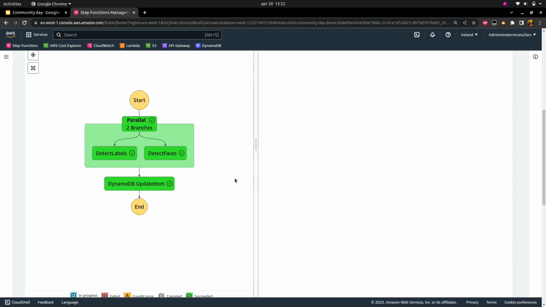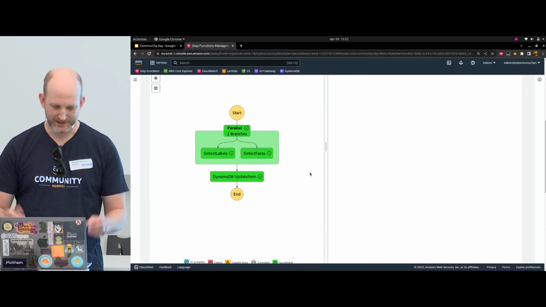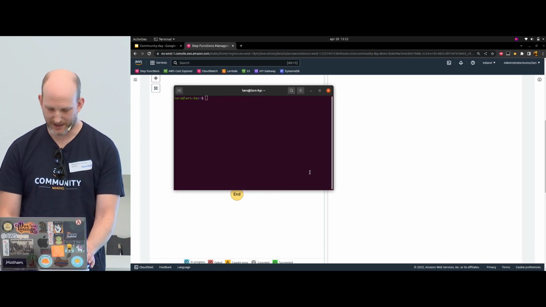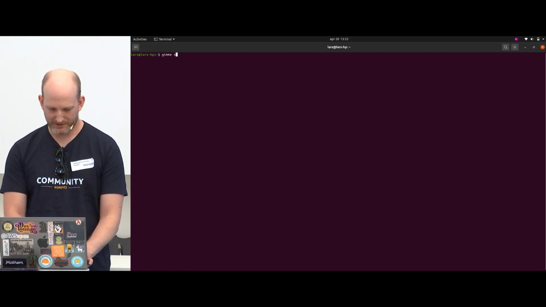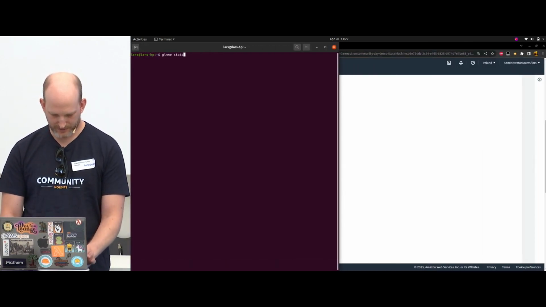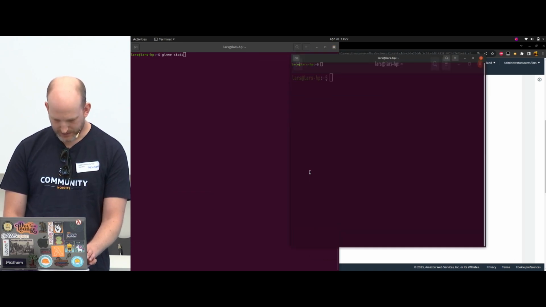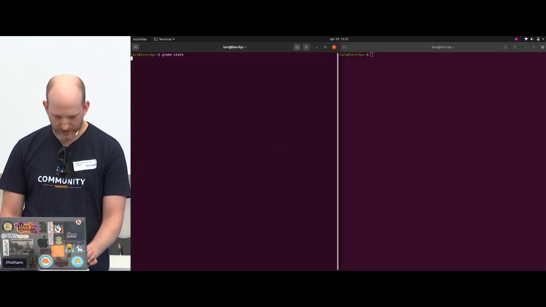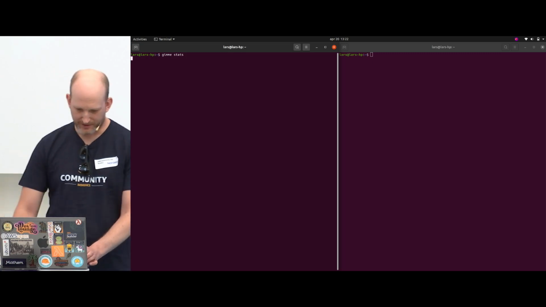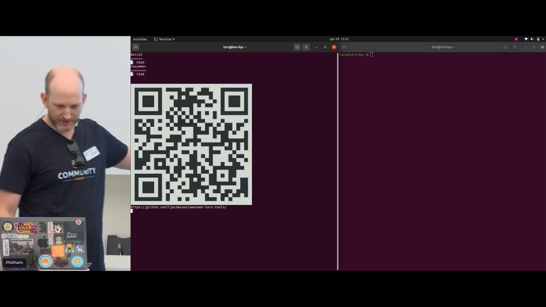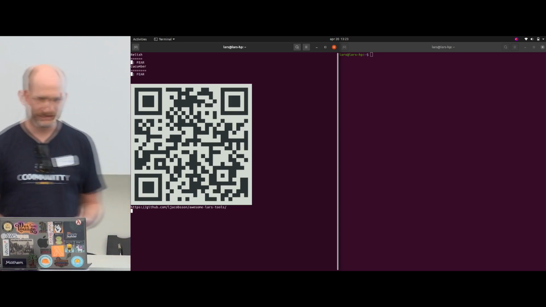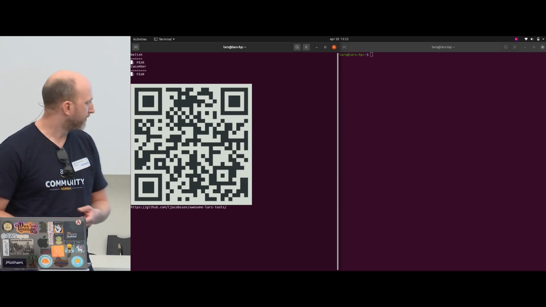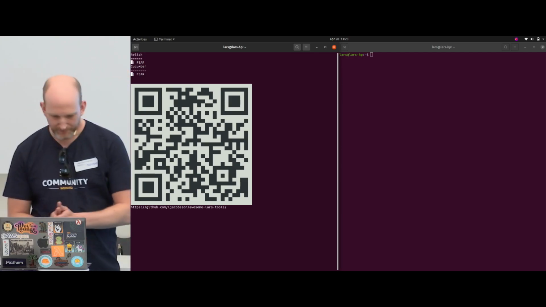Then for the last 2 minutes, I built a little tool to show the output of the DynamoDB table, and I'm using the same tool as I'm using to generate images. But let's do gimme stats. I can do that like that, and then on this other side, I'm going to generate more images. And I took the opportunity to put a QR code in for a link to all the stuff I maintain. I hope that lets you scan it.